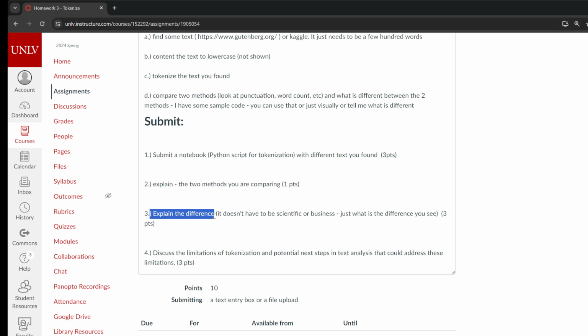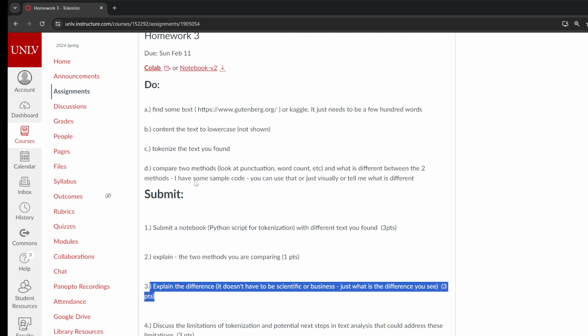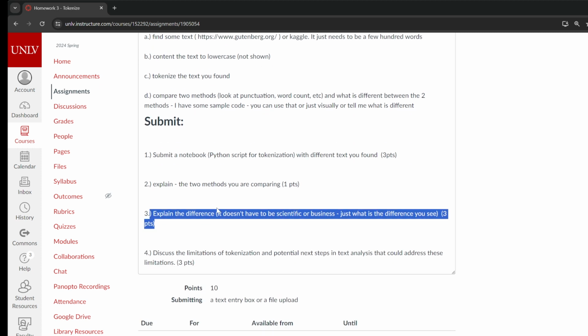Then explain, just in English, the difference between what you see. Okay, this one separates out commas. This one doesn't separate out commas. This one deals with apostrophes differently. It doesn't have to be anything great. I just want you to explain the difference. That's why up here it says copy enough text that you can actually see a difference.